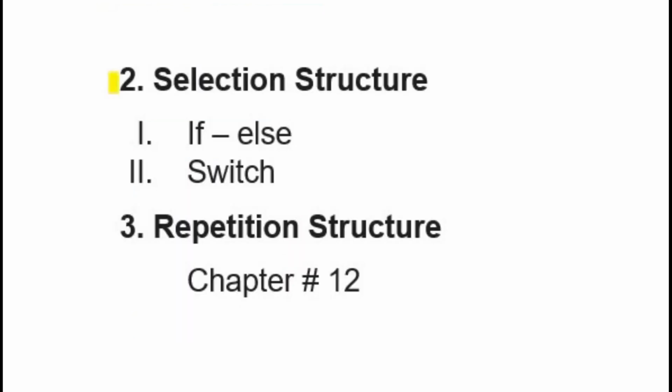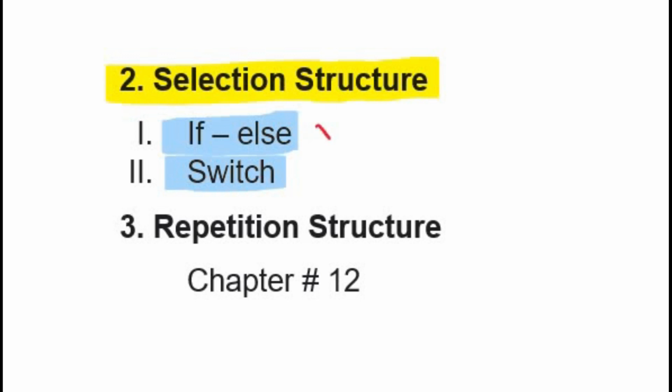The second control structure is selection structure. In the selection structure, on the basis of a certain criterion, a selective block is executed. And there are two types of selection structures: if else and switch selection structure. In this lecture, we'll focus on variations of if statement. Third type of control structure is repetition structure, which we will discuss in chapter number 12, the very next chapter.